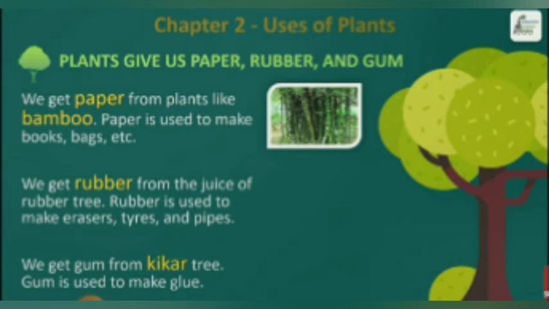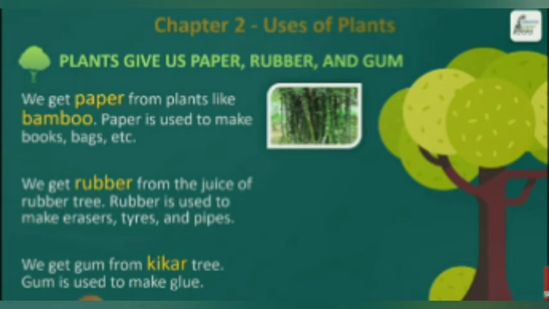See here. Next, plants give us paper, rubber, and gum. Next uses are, these plants give us paper. We get paper from plants like bamboo. Paper is used to make books, bags, etc. This paper we get from bamboo plants, and paper is very much usable for us in our whole education, in many offices, everywhere we require this paper.